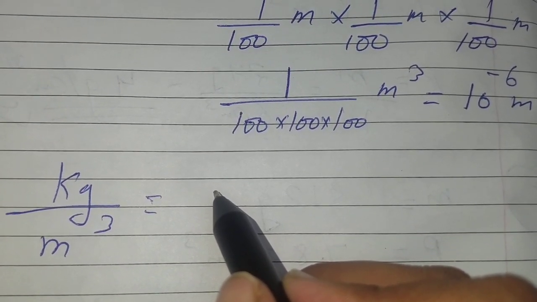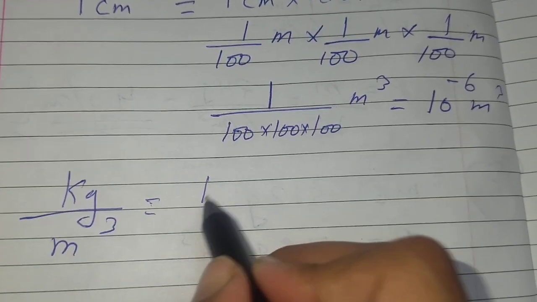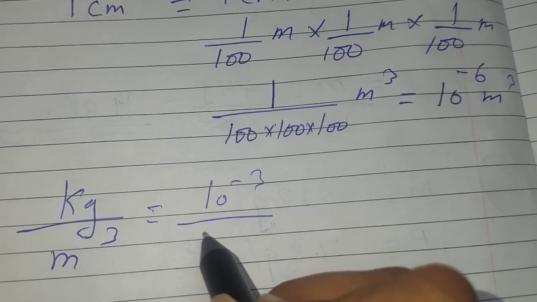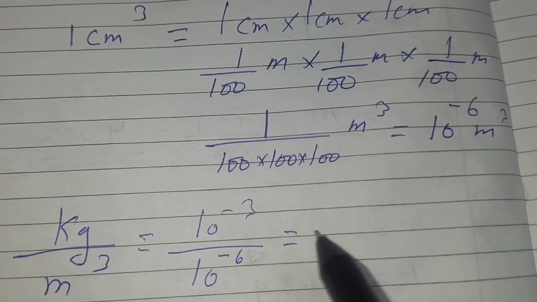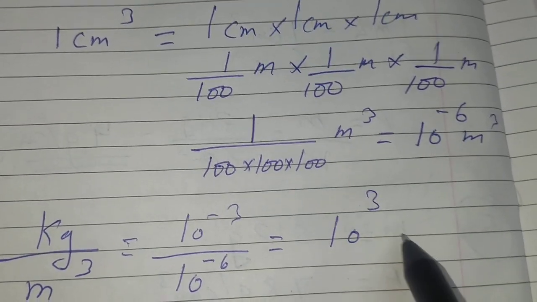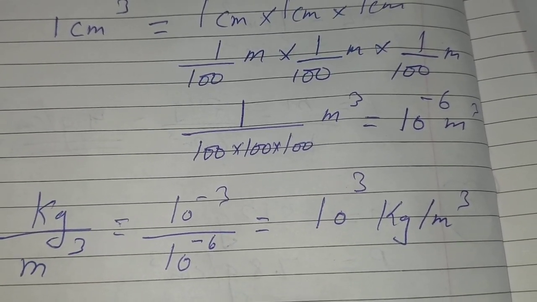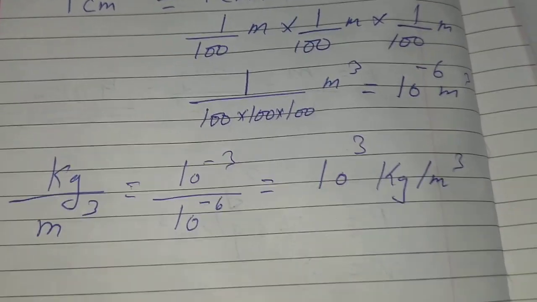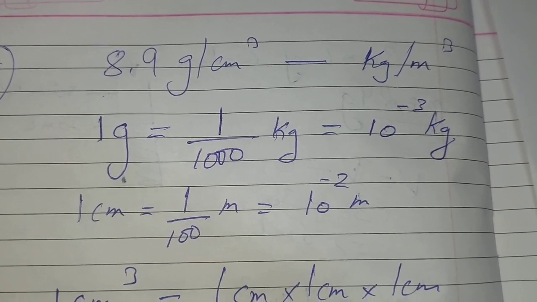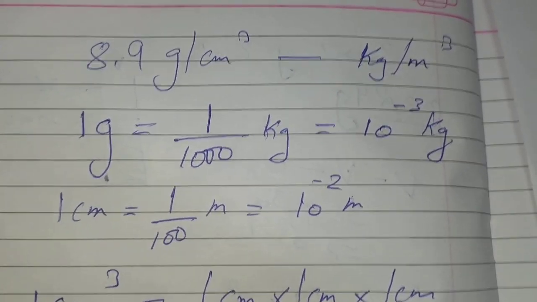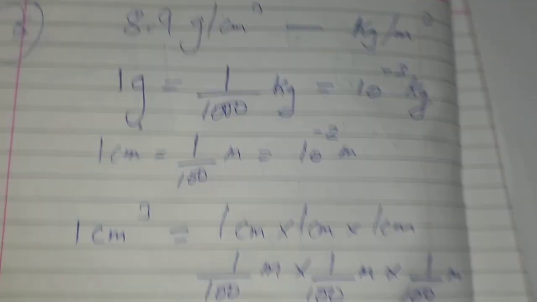So how much is 1 kg? That is 10 to the power minus 3 upon 10 to the power minus 6. So after simplifying it, you will get 10 to the power 3 kg per meter cube. Now using this, you can solve 8.9 grams per centimeter cube to kilogram per meter cube.